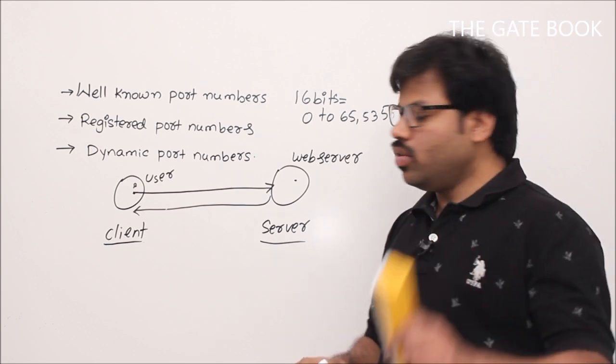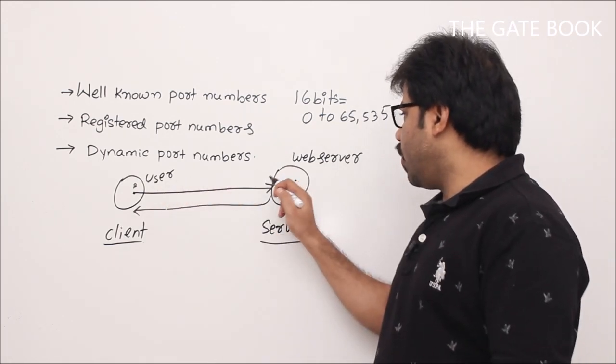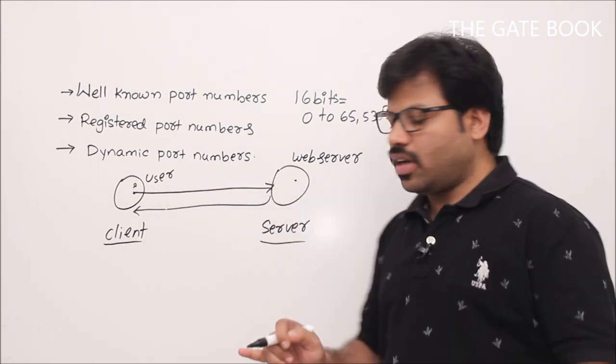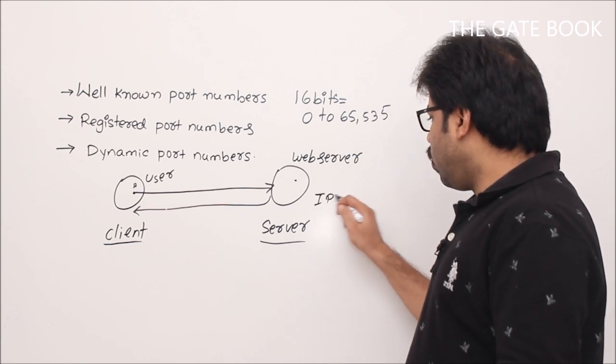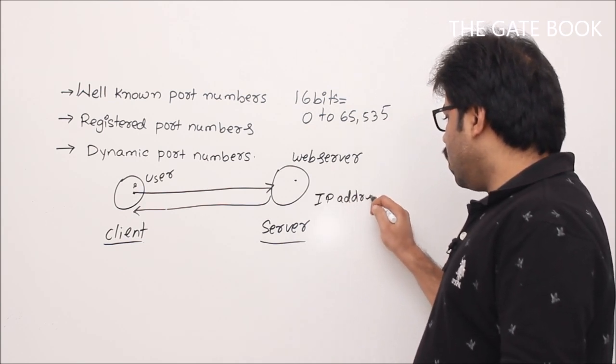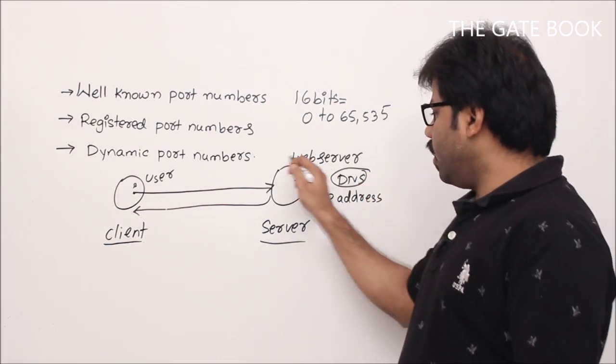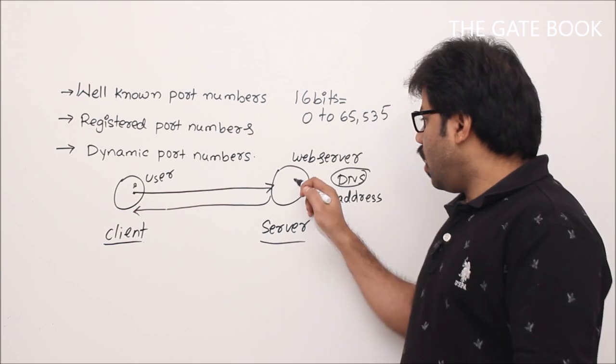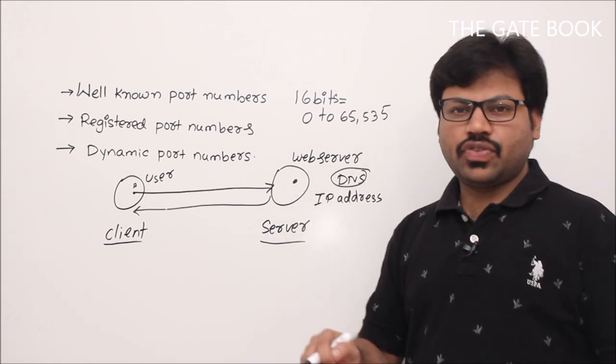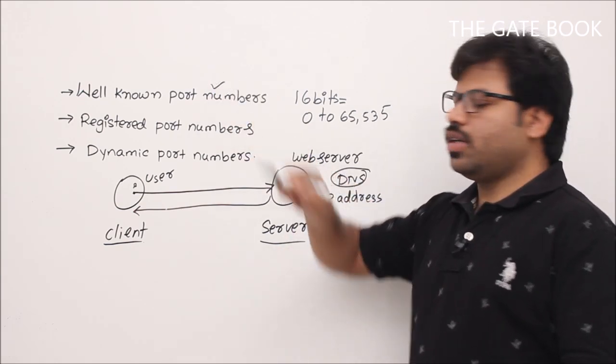Now already I told you, if you want to really communicate with this web server, you should know the address of that. However, already I told you how to find out the IP address. We will see there is a protocol called domain name service. Using that we can find out the destination's IP address. But how to identify the port number? That's why well-known port numbers are introduced.